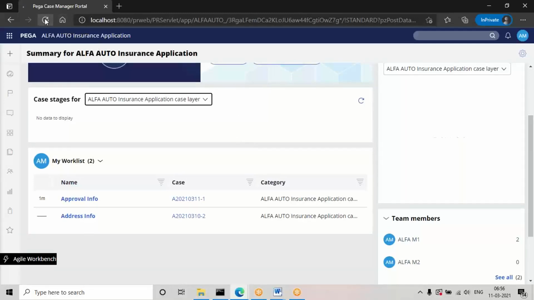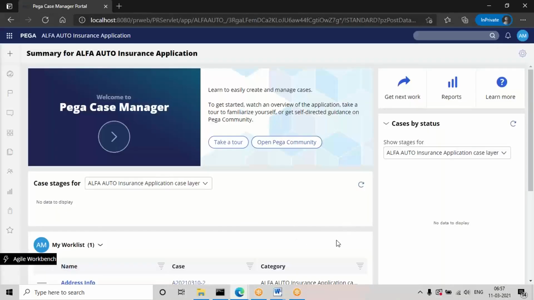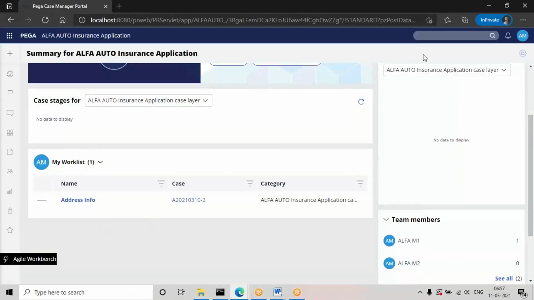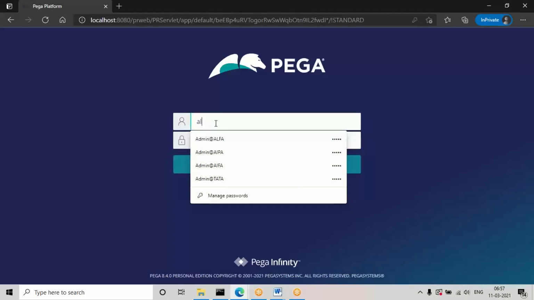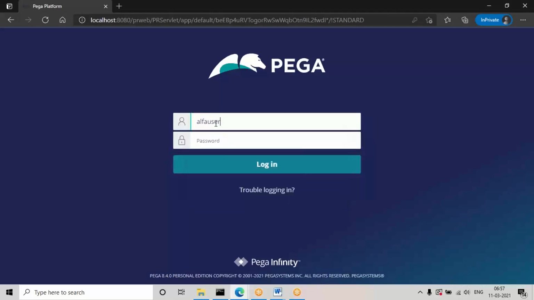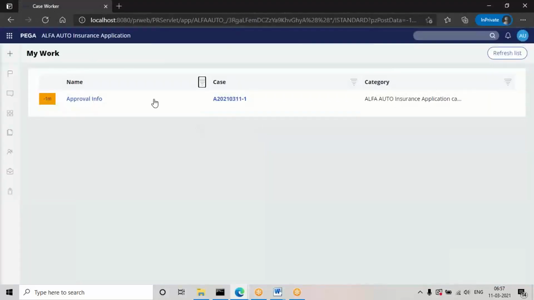Okay, refresh now. The task is not available. So where you need to check this is, log off from this ID and log in using this alpha user, which was created just now. Rules is the password for the user portal ID. And the task will be available under the user portal category.